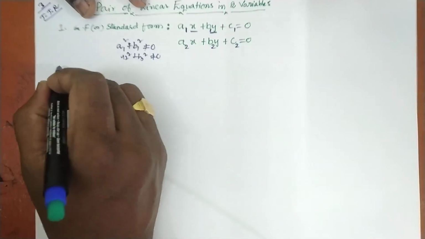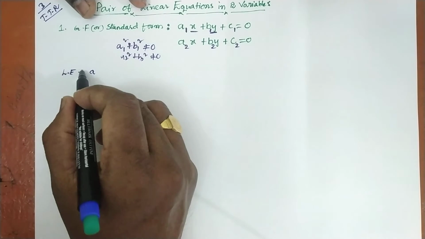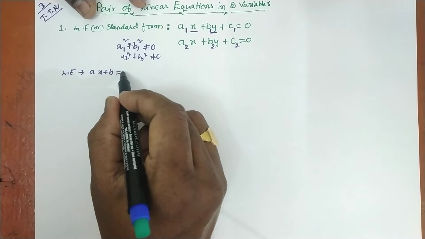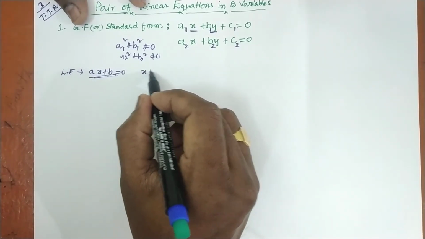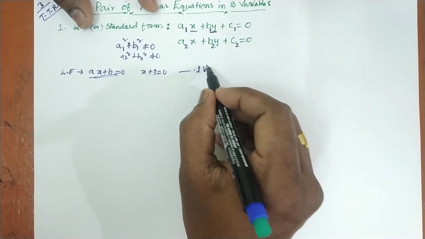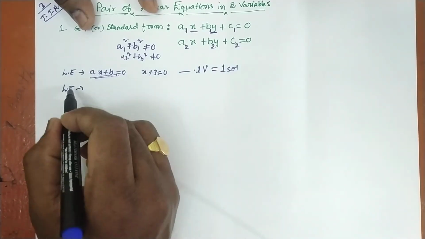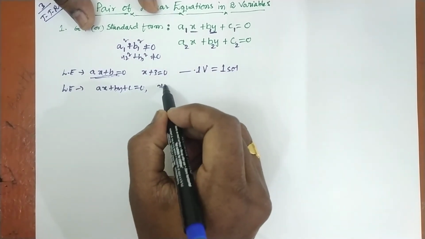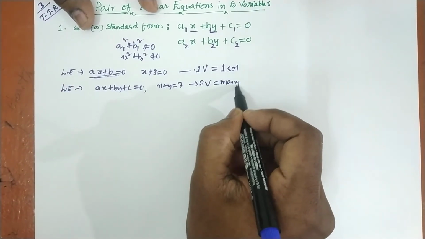First of all we have to understand what a linear equation is. A linear equation is generally a first degree equation. For example, ax plus b is a first degree linear equation using one variable. Any such linear equation, for example x plus 3 equals 0, has only one solution. One variable means one solution, remember this is very important. A linear equation in two variables, ax plus by plus c equals 0, for example x plus y equals 7, has many solutions. Be careful, many solutions.